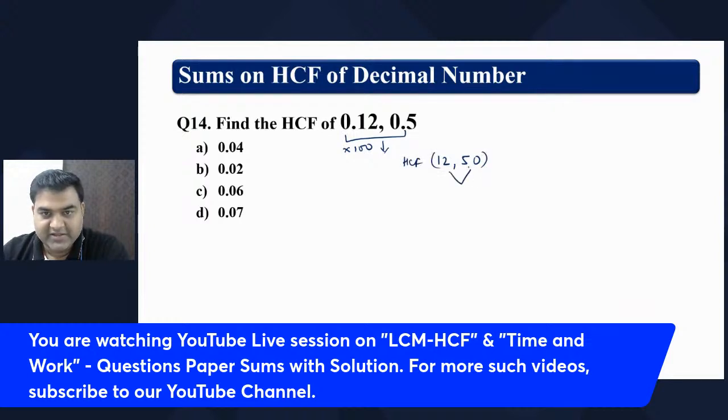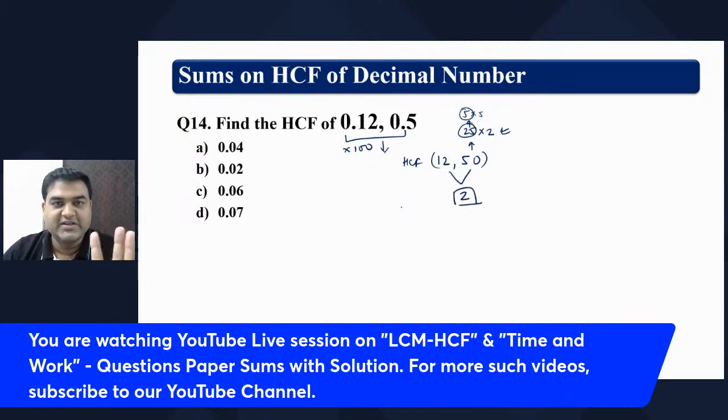Now 50 is 25 into 2, which is again 5 into 5, and 5 does not come in 12. So forget about this, remember only 2. 2 sixes are 12, so 2 is clearly the HCF of the numbers. Now divide 2 by 100, which is 0.02, which is the answer.